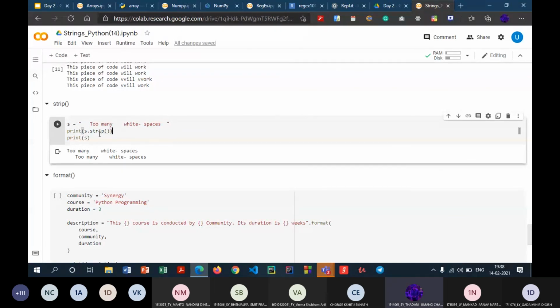Again, one thing to note, S dot strip is a non-destructive function. Why? Because when I say print S, this will again print the string as it was, including the white spaces. So it will not alter the original string. It will only produce a new string with no white spaces towards the left and towards its right. Also, one thing to note, the white spaces which are in the middle of the string won't get altered using this strip method. So yeah, that's the strip method.